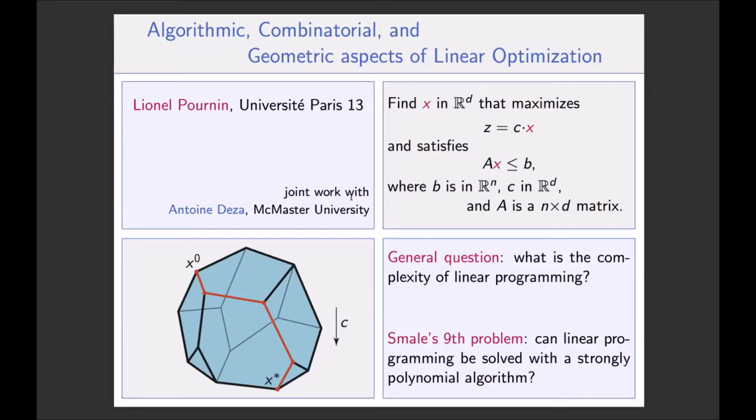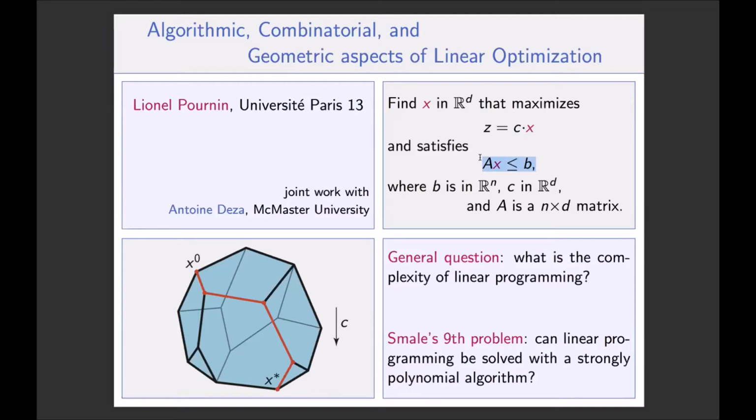And the overall problem is linear optimization. So you probably all know what linear optimization is, but I made the slides. It's the introductory slide about it. So what it means is that you have a polyhedron in Euclidean space R to the D, and you want to find a point X inside the polyhedron that maximizes this linear functional C dot X. And the polyhedron is very often set up as a system of linear inequalities.